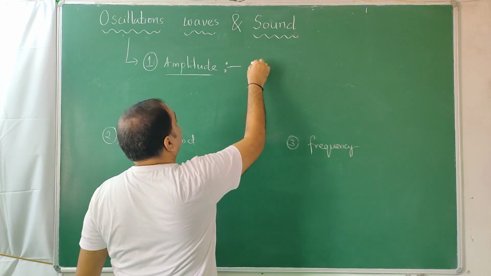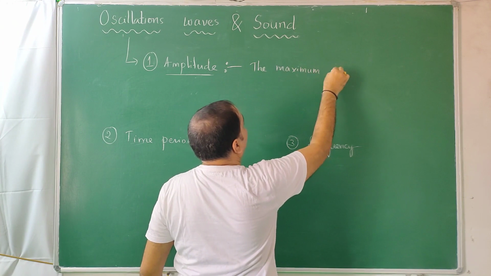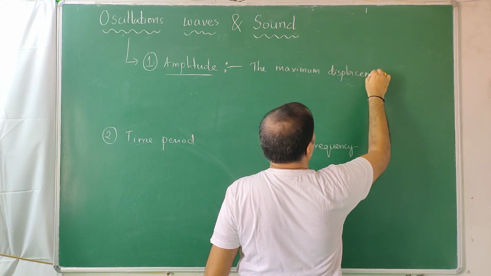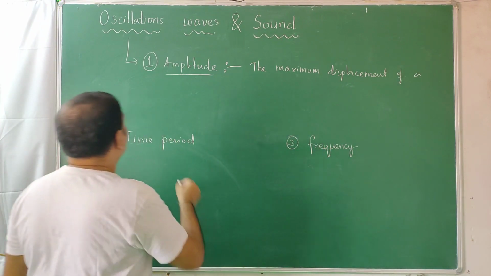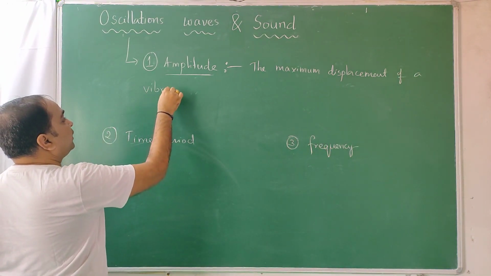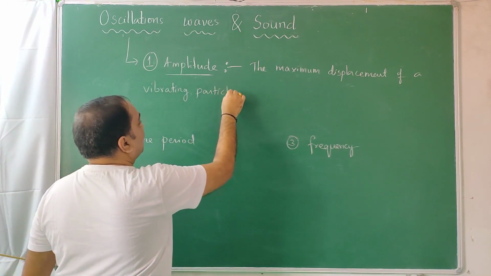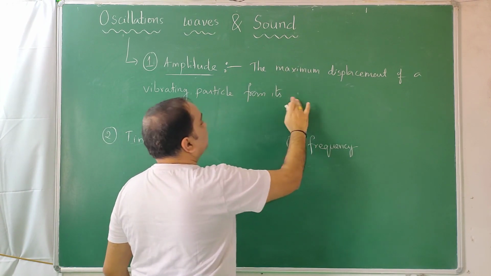So the maximum displacement of a vibrating particle from its mean position.